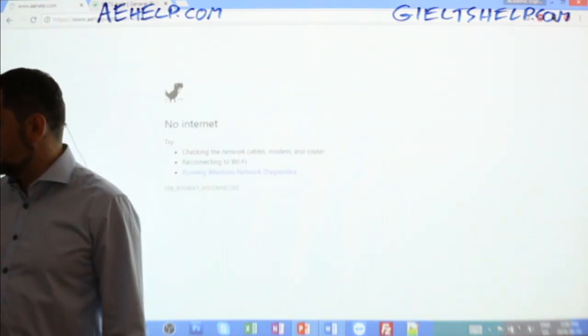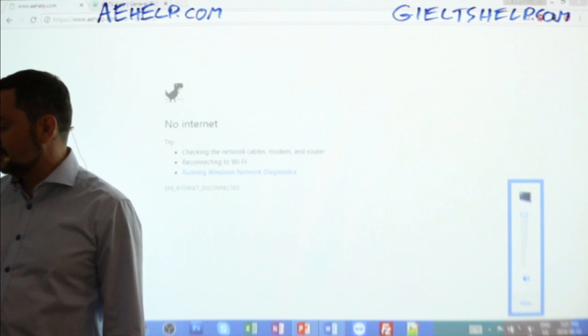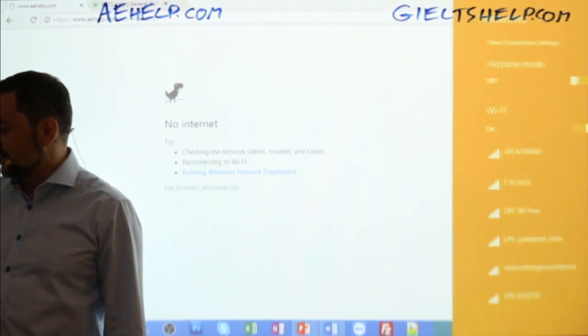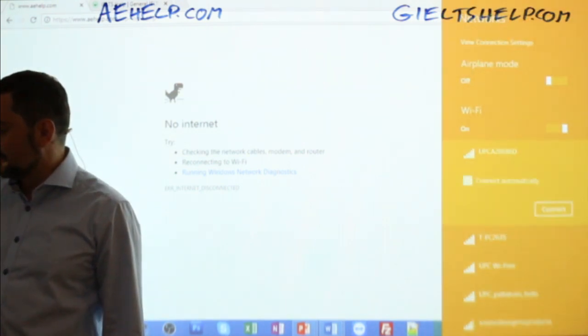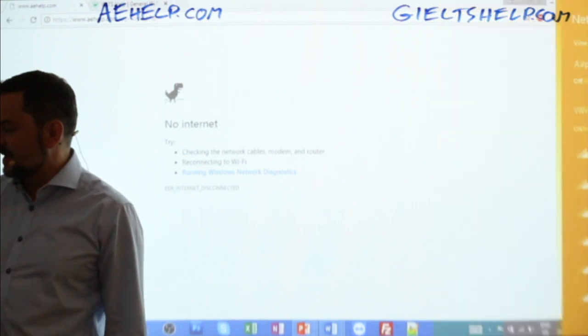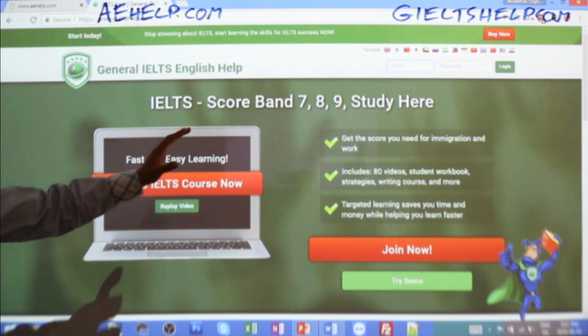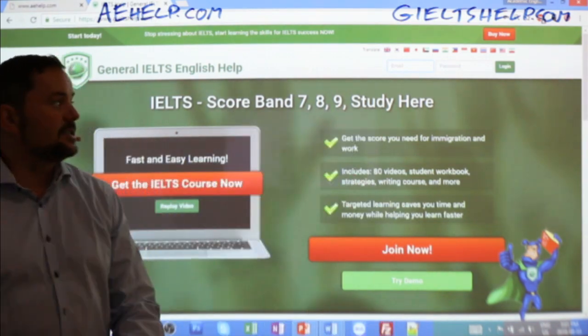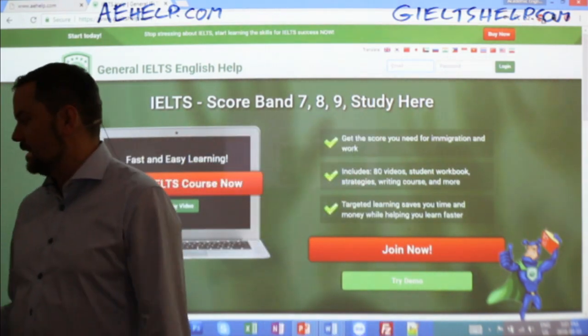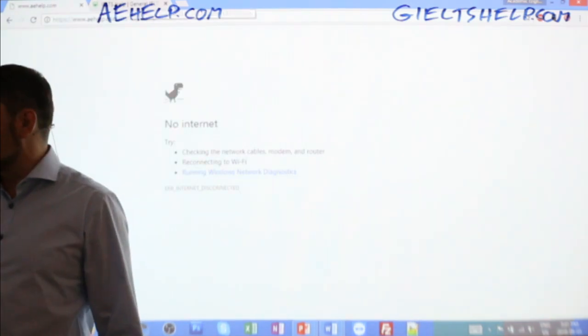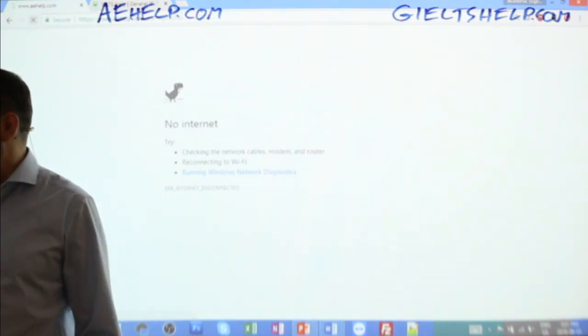And then when you log in, which I can't because I have no internet apparently on this computer. Let's see if I can bring it back. Anyway, I'll show you general IELTS. Meanwhile, if you're studying for general IELTS, then it's this green background here. Again, if you're studying for academic, it's the blue background.